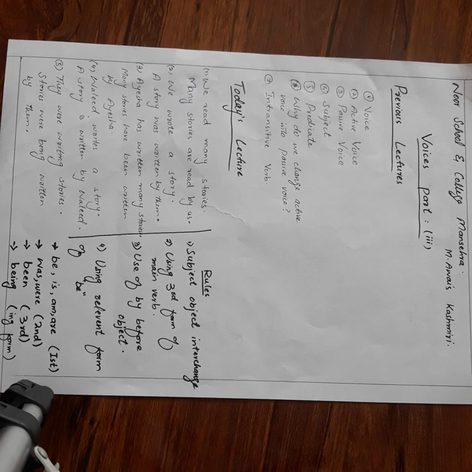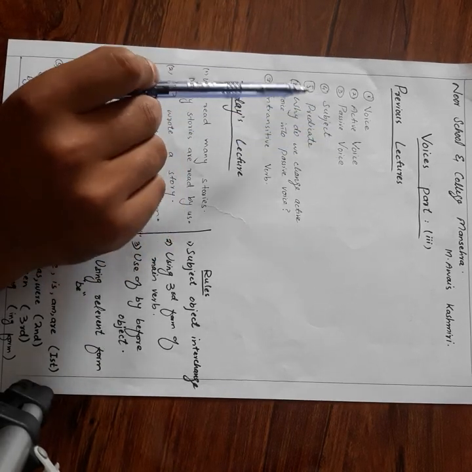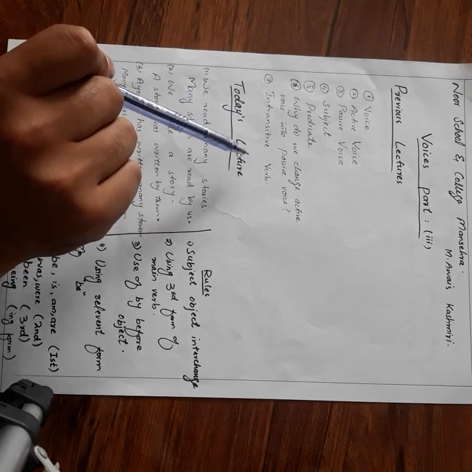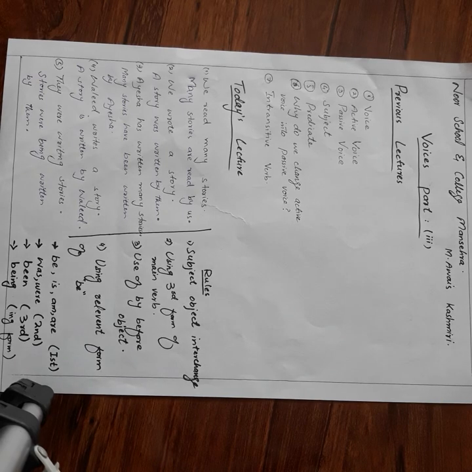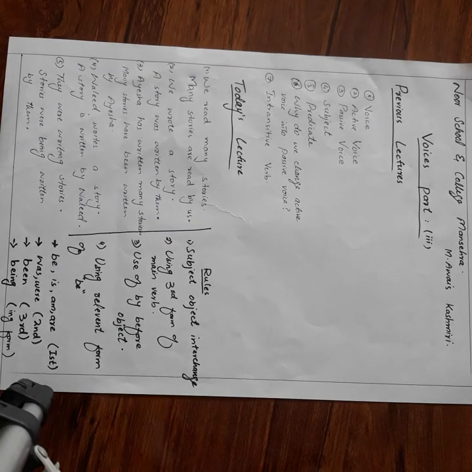Dear students, in previous lectures, first of all we discussed what is a voice, then active voice, passive voice, subject, predicate, why do we change active voice into passive voice, intransitive verb, etc. Voice is a form of verb which tells us whether our subject is active or passive. Means whether our subject is doer of the action or recipient of the action.